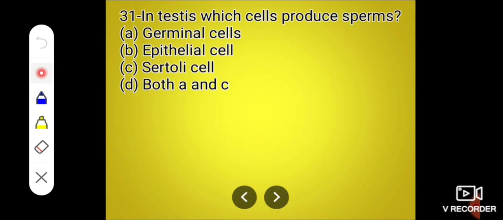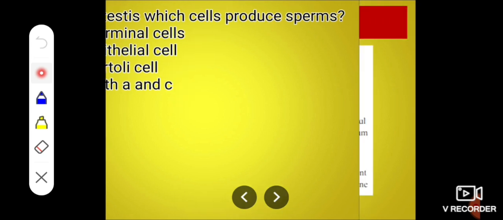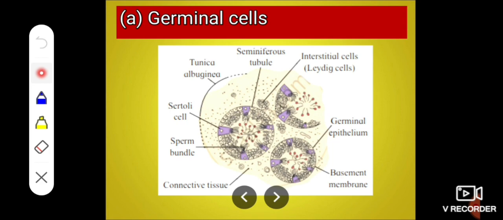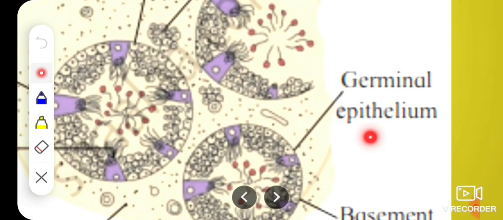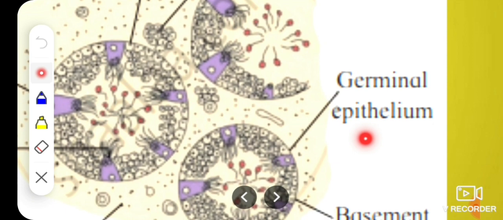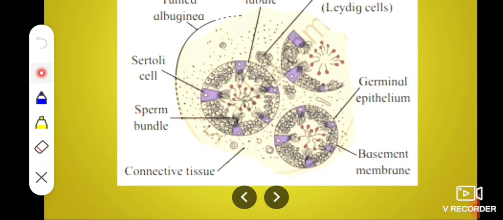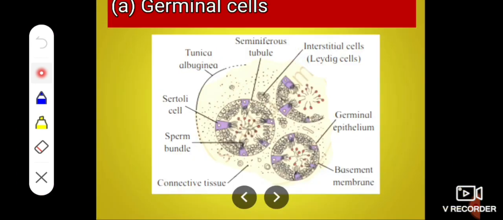Next question, in testes, which cell produces sperm? Germinal cell, epithelial cell, Sertoli cell, or both A and C? Actually, the sperm producing cell is the germinal epithelial cell. Sertoli cells provide nourishment to the developing sperm, and interstitial cells produce the male sex hormone, testosterone or androgen.